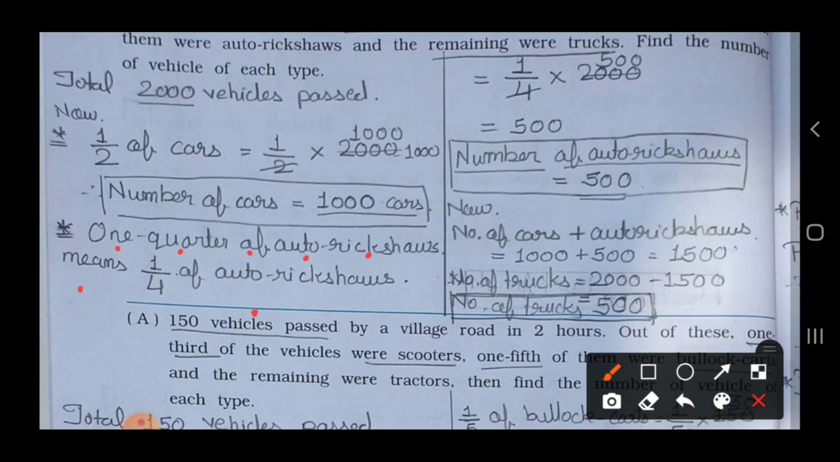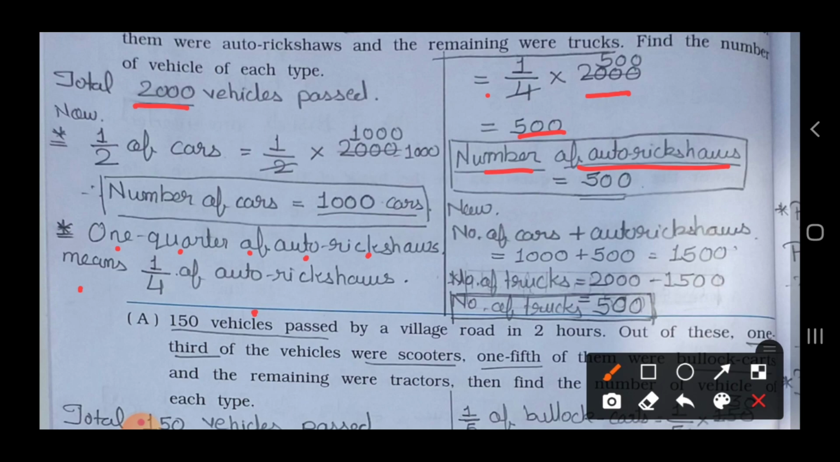What is the meaning of 1/4? 1/4 of auto rickshaws is equal to 1/4 multiplied by again this 2000 vehicles. 4 how much are 2000? 4 5s are 20, so 4 500s are 2000. So number of auto rickshaws is equal to 500.